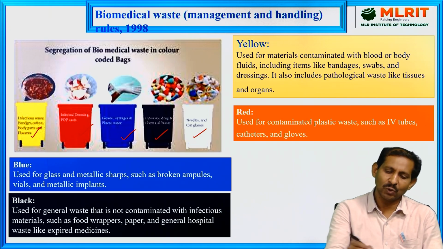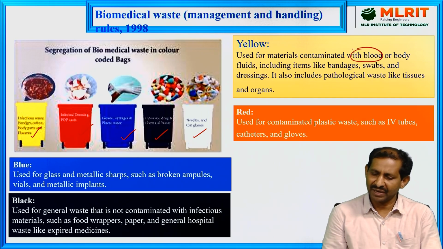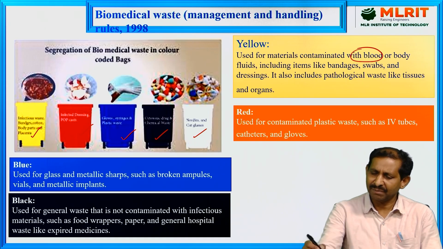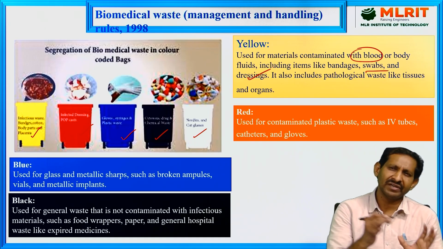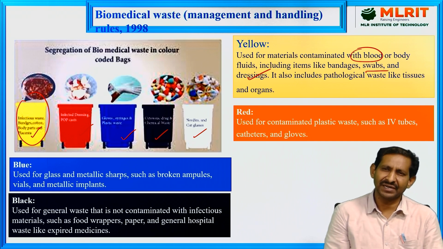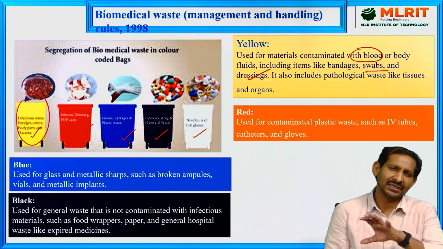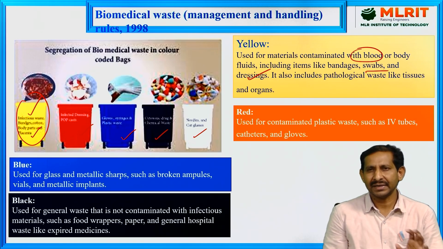For example, yellow is mainly for biomedical waste like blood-related fluids, swabs and dressing material waste. That all will be dumped into this color code only, as well as flesh material. During surgery, some flesh is removed, and all of those categories are dumped into the yellow container bag only.